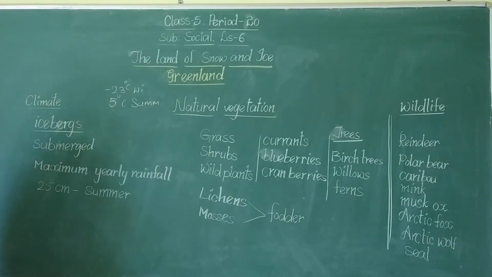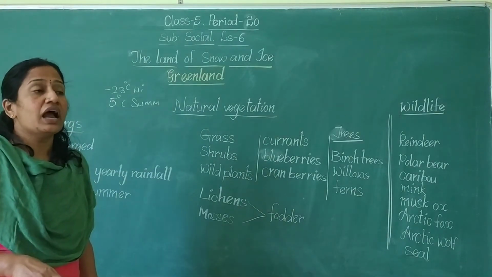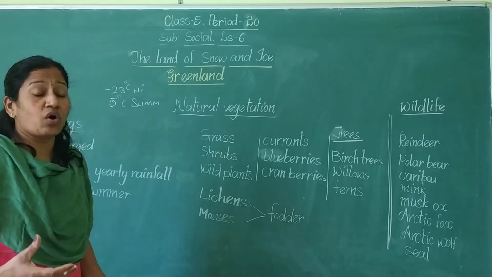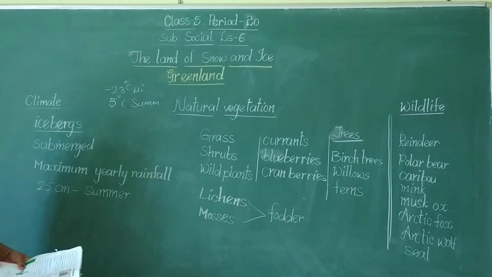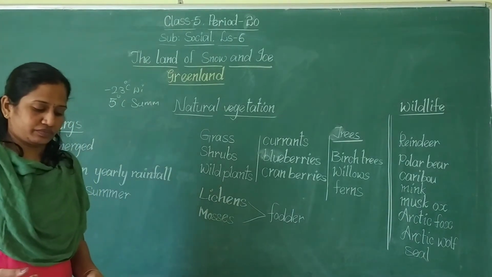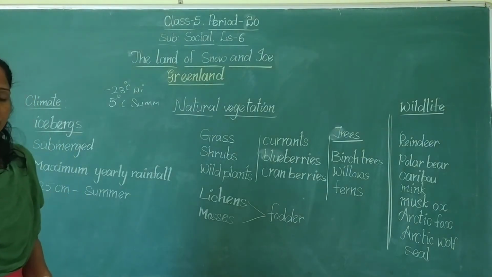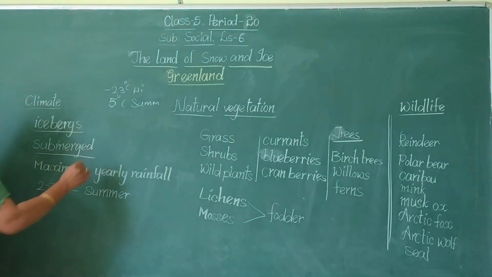These icebergs float away, and because of these large blocks of ice, the ships may face submerged icebergs. What is meant by submerged?